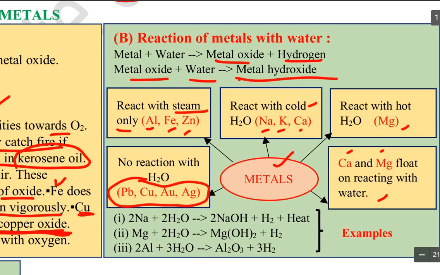Now here the reactions are given. Sodium plus water gives NaOH, that is sodium hydroxide, plus hydrogen gas plus heat. Magnesium when it reacts with water forms magnesium hydroxide, and when aluminium reacts with water, it forms aluminium oxide. It is also called alumina.